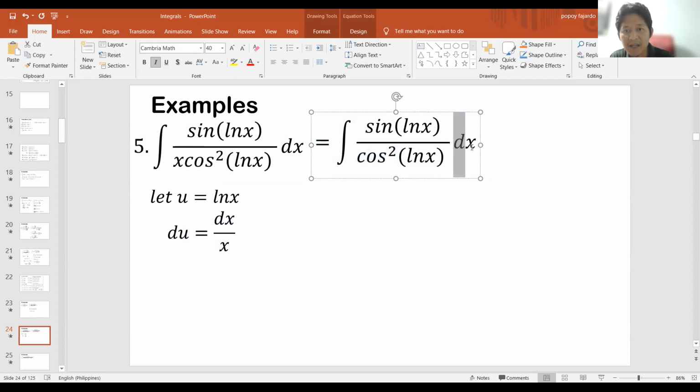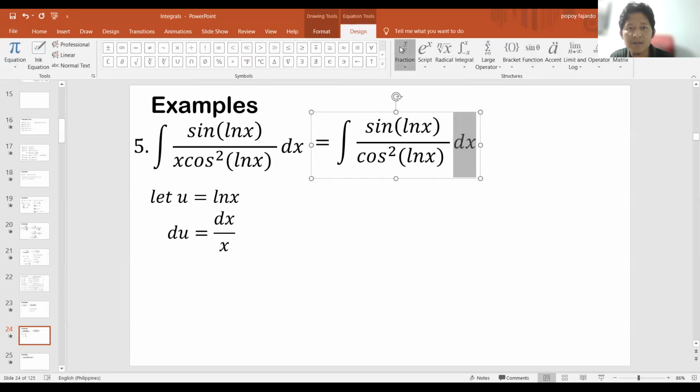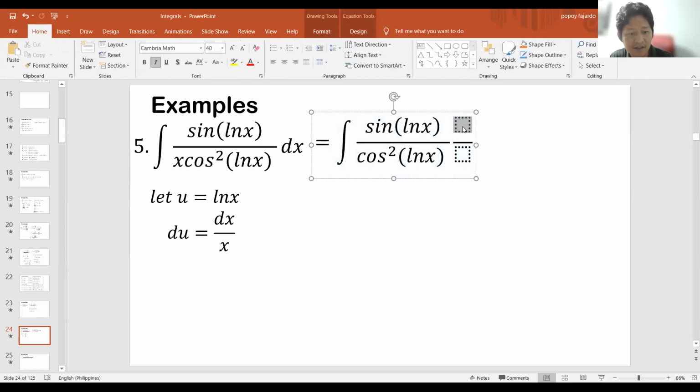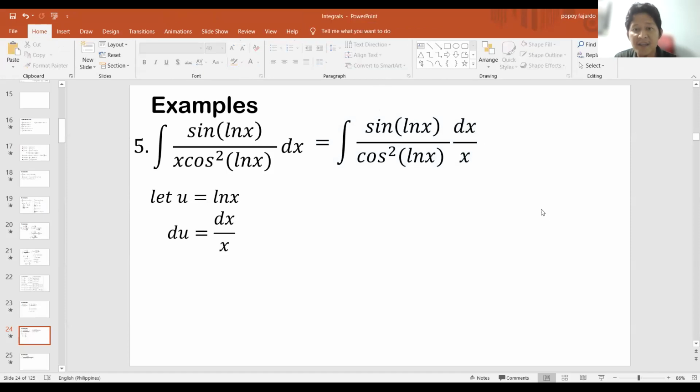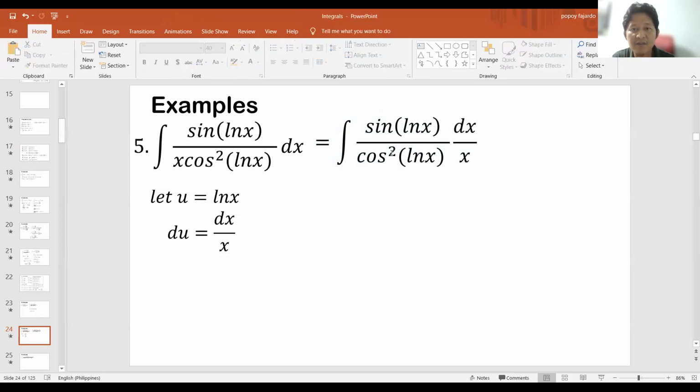Tapos dx, papalitan ko ito. So itong dx nasa taas, di ba? So ilalagay ko dito. And then yung x na tinanggal ko, andito. So looking at that, we can see na parang ito na yung magiging du, di ba? Tapos papalitan na lang natin ulit dito ng u.